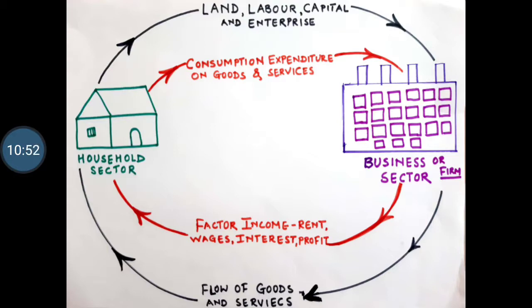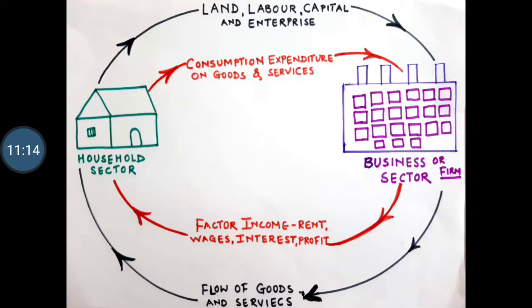With the help of these factors of production, the business sector produces goods and services. You can see the down black arrow coming from the business sector moving towards the household sector. So the first outer circle you need to understand is called the real flow.